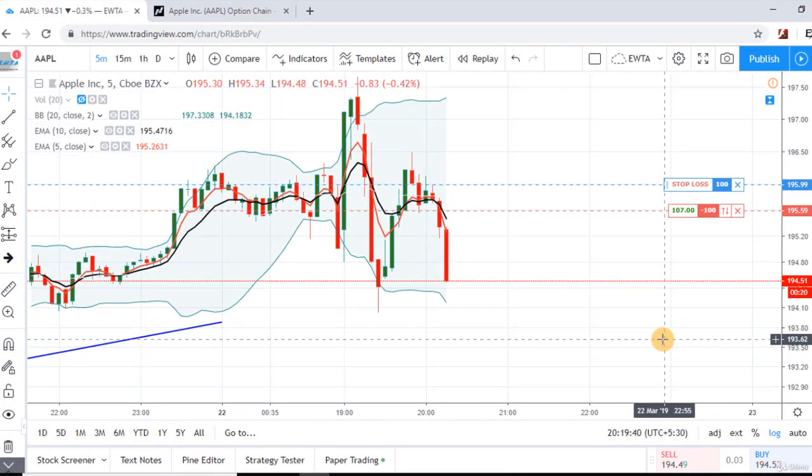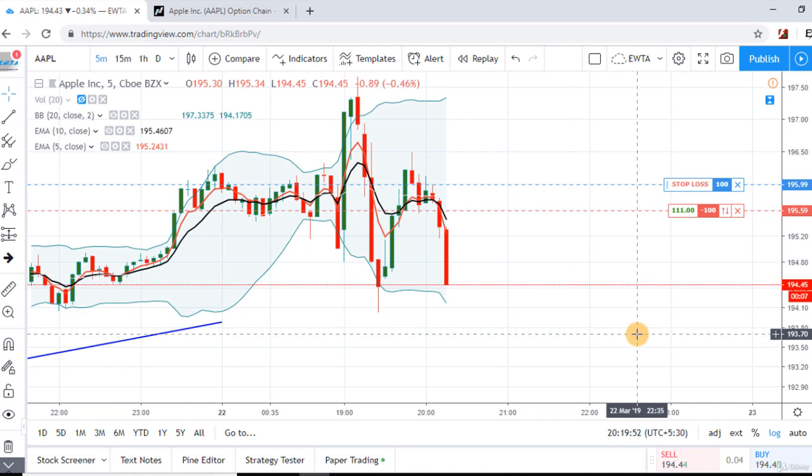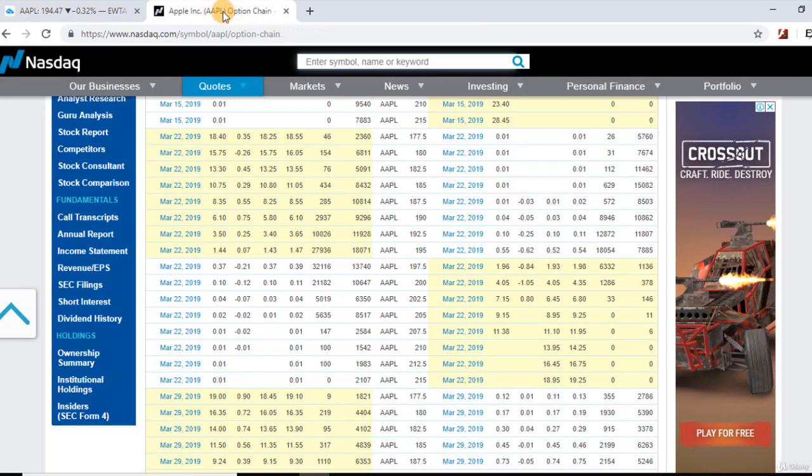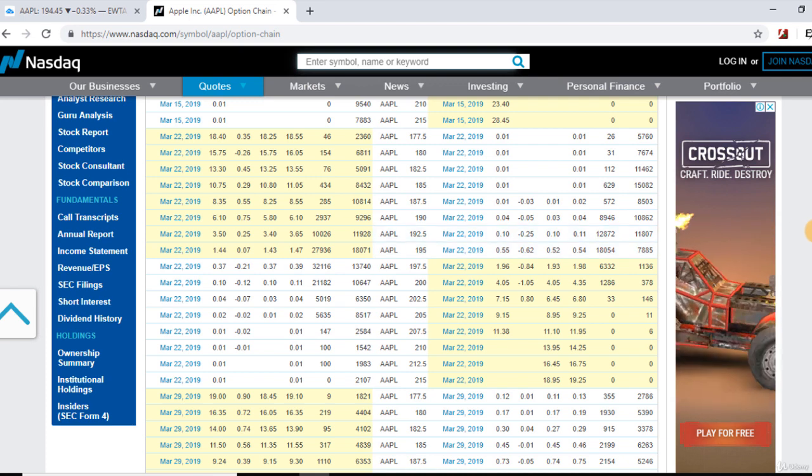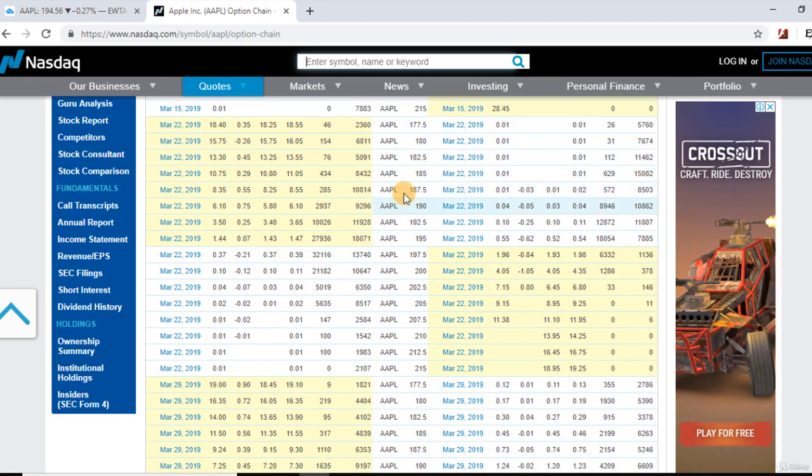In this lecture, we will see options trading on expiration date. Today is 22nd of March and it is Friday, so it is the expiration day. If we see the options chain of Apple Incorporation, the highest open interest in call side is in 195 strike, and in put side, the highest open interest is in 185 strike, and the second highest open interest is in 192.5 strike.